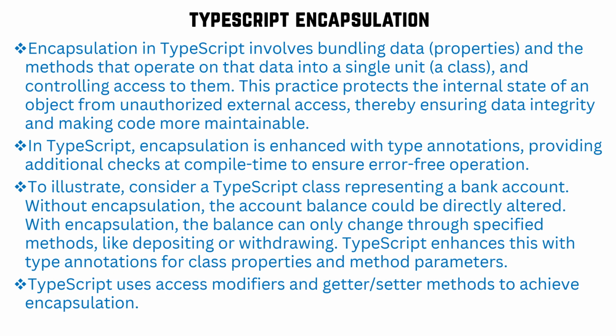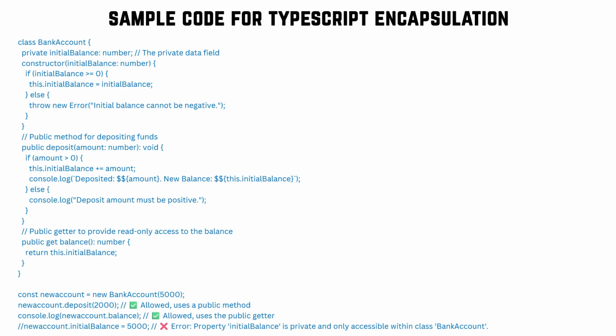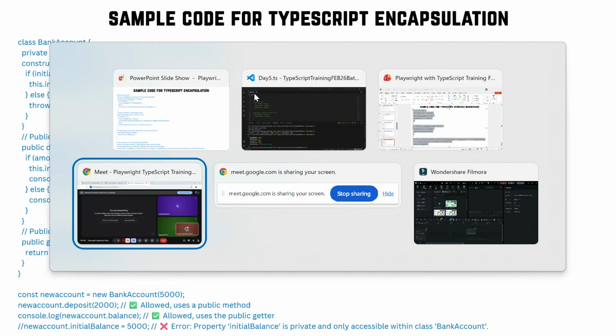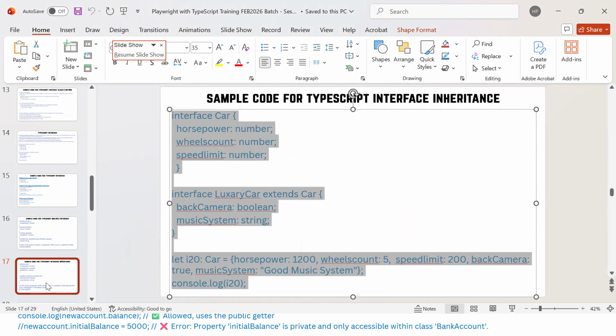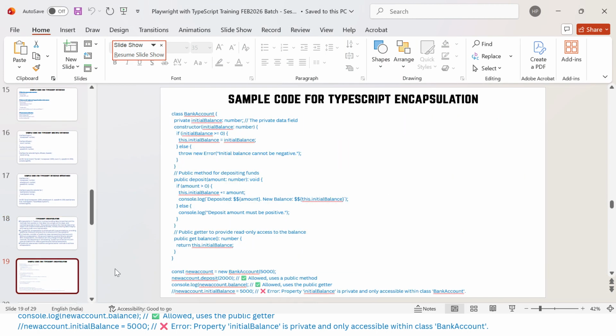So TypeScript helps with encapsulation features, that is only data hiding. Data I want to hide. TypeScript enhances this with type annotations for class properties and method parameters. TypeScript uses access modifiers, three access modifiers: public, private, protected, and getter and setter methods to achieve encapsulation. Okay, let's go through this code to give one more complete example. Then you can understand the encapsulation.